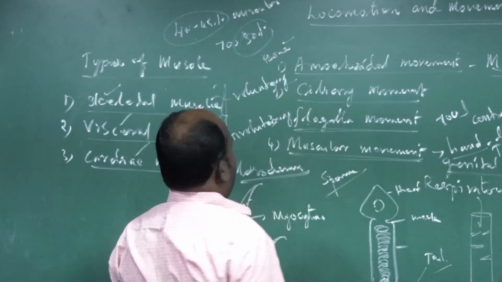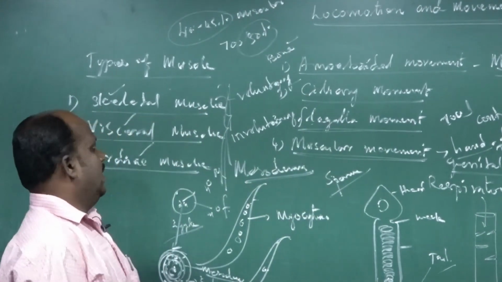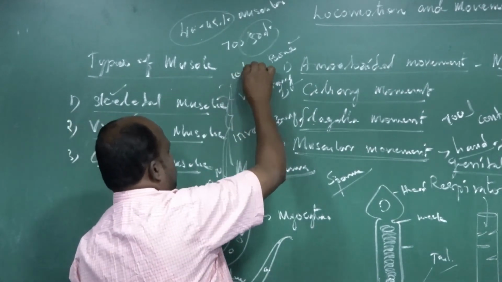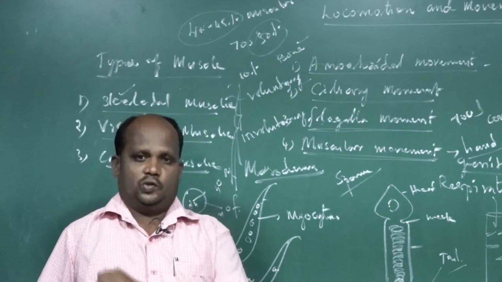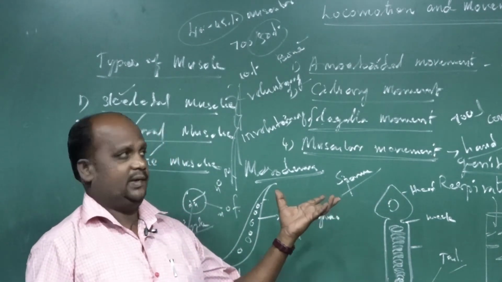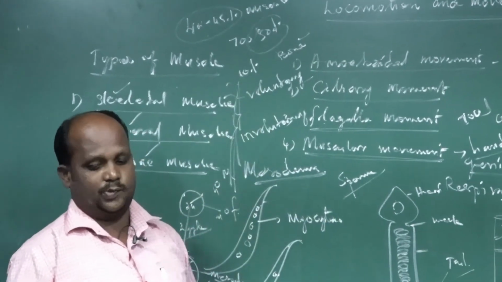Fifty percent of the weight goes to the skeleton, I mean the bones. The remaining 10 percent of body weight goes to skin, other very soft tissues, and some fluids. That is approximately 10 percent.